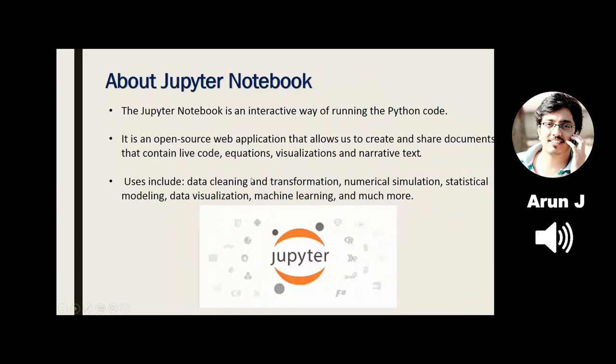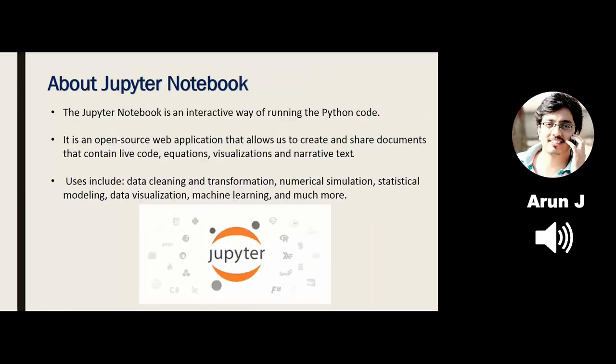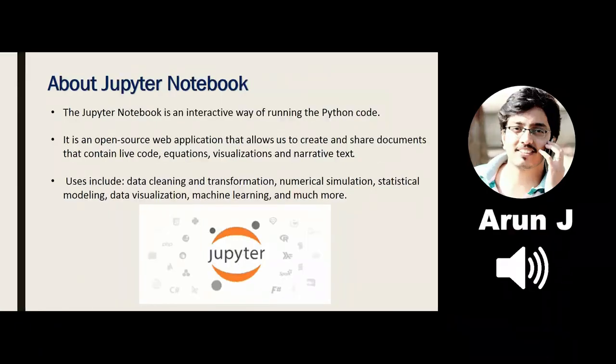Next, I'm installing one of the code editors. There are different kinds of code editors: PyCharm IDE, Jupyter Notebook, Jupyter Lab, Visual Studio Code, Spyder, Anaconda Navigator. These are all different IDEs which are used to execute my Python program. But now I'll install Jupyter Notebook because it is very easy and very interactive to run my Python code. If you install Jupyter Notebook, you can also execute machine learning and artificial intelligence simulation kinds of programs.